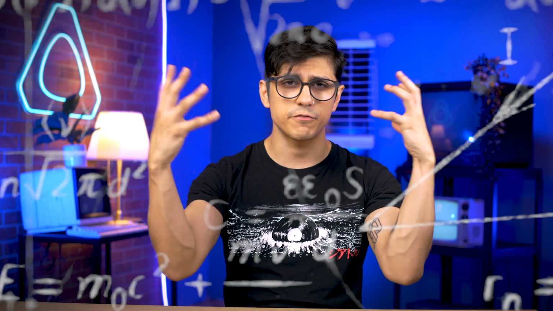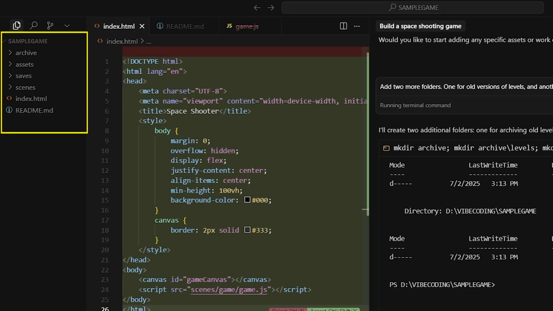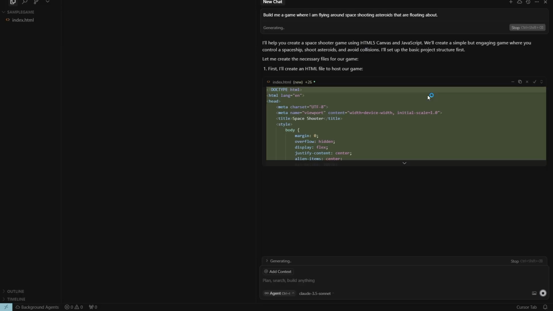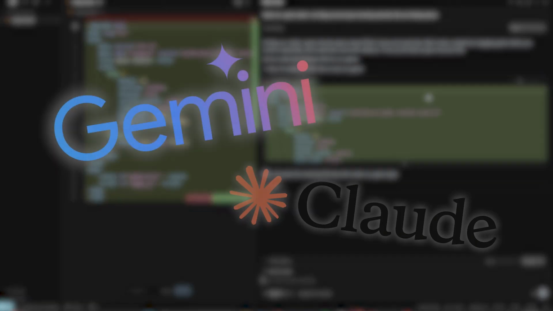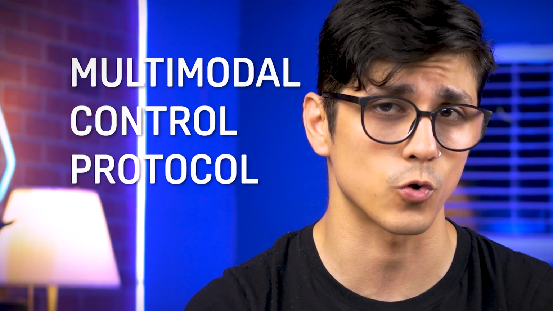Okay, so what is the advanced mathematical wizardry that makes this all work? A program like Cursor is able to hold all of your project files and references them so you can keep building without having to constantly copy and paste in the chat. The really smart sounding official name for it is Integrated Development Environment, or IDE, in case you couldn't figure out the acronym yourself. Behind the scenes, the software uses AI models like Gemini or Claude to figure out what it is you're trying to describe. Then it tasks the programming tools with writing the code for you. This whole system is powered by something called Multimodal Control Protocol.